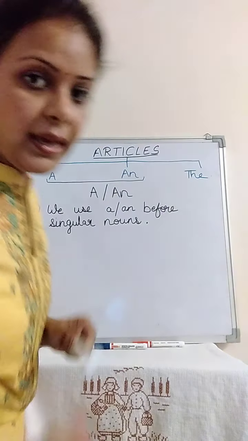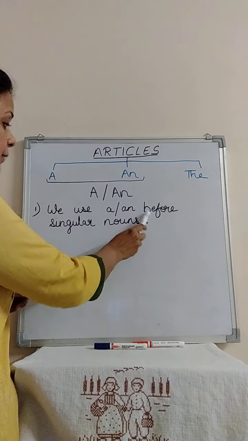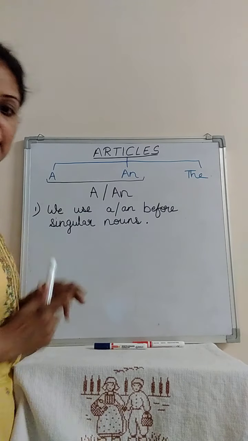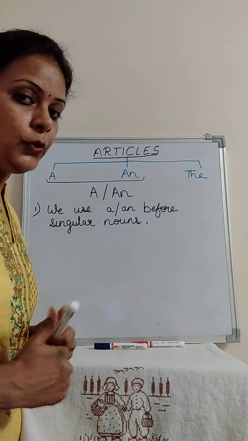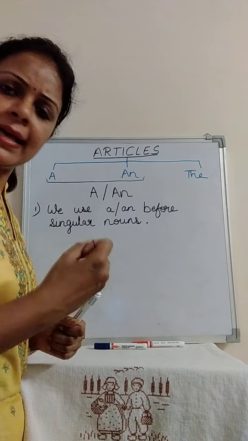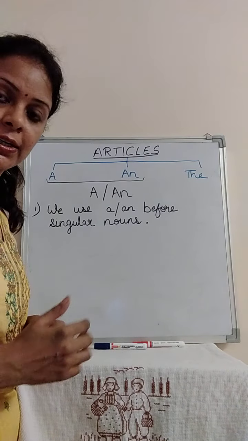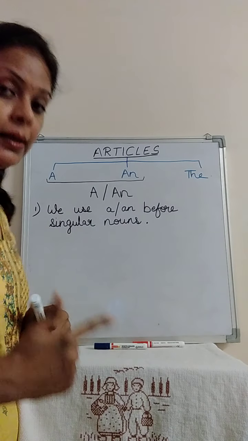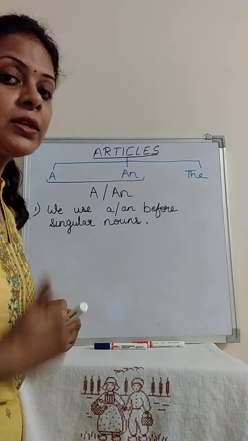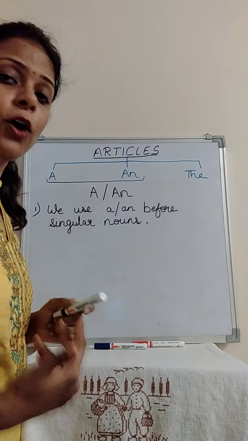Now can you tell me what are singular nouns? Nouns you all know. Person, place, animal, things are your noun. And what is the meaning of singular? Singular means one. Plural means more than one. Plural can be 2, 3, 4, all are plural.